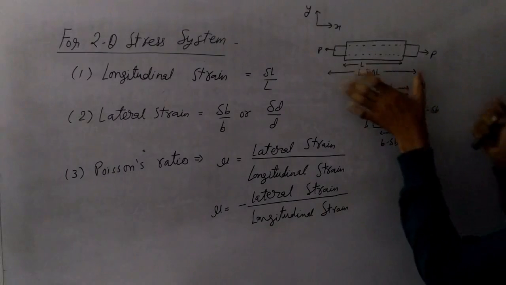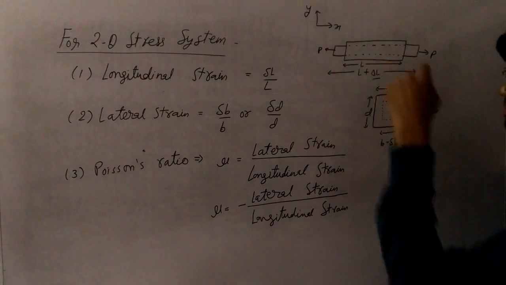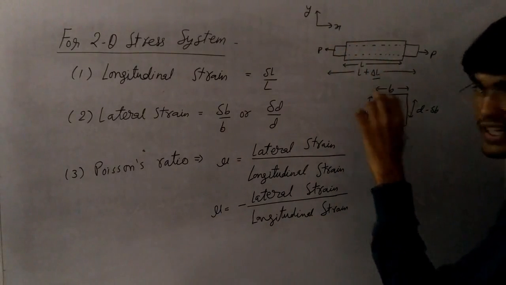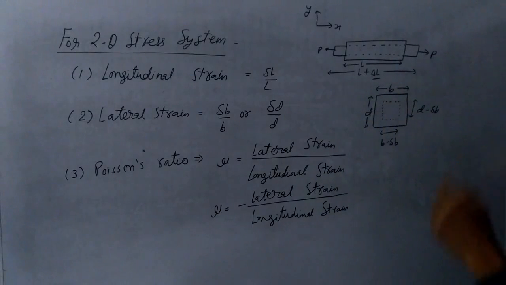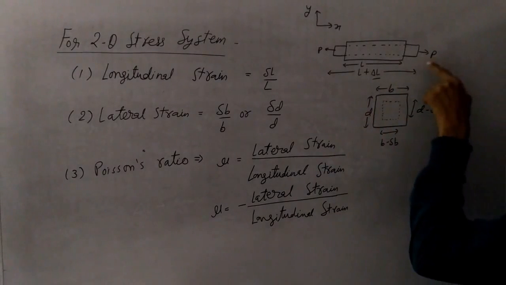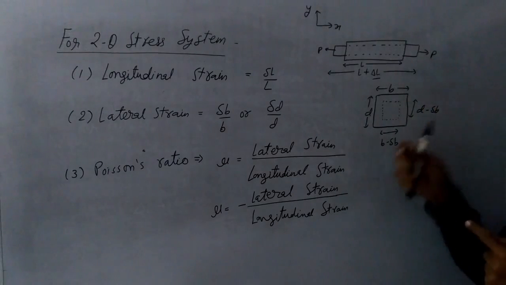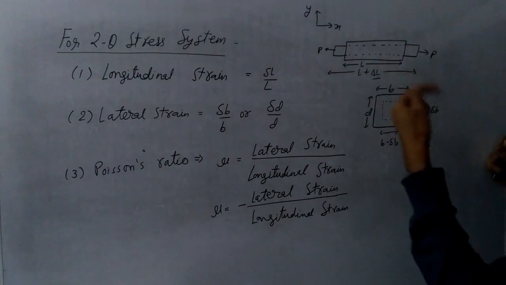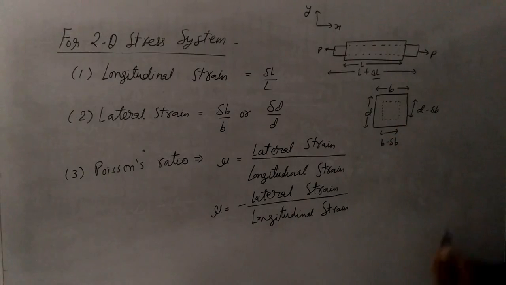Simultaneously, the length will increase in the x direction, but the cross-sectional dimensions B and D are going to reduce by some amount. What I mean to say is that if there is an increase in the length in one direction, then there will be a decrease in the cross-sectional dimensions of the member.